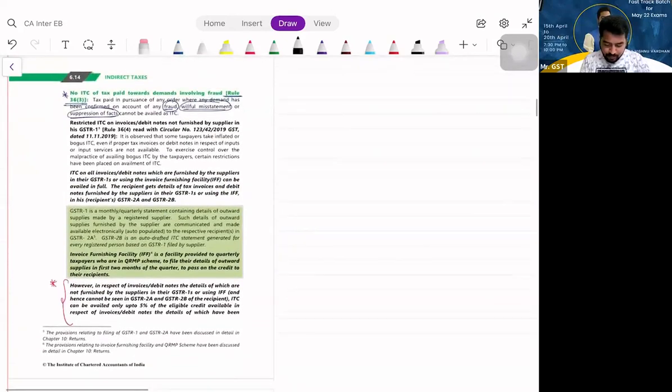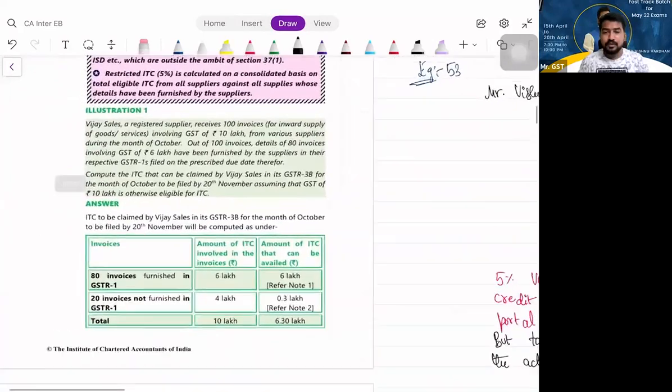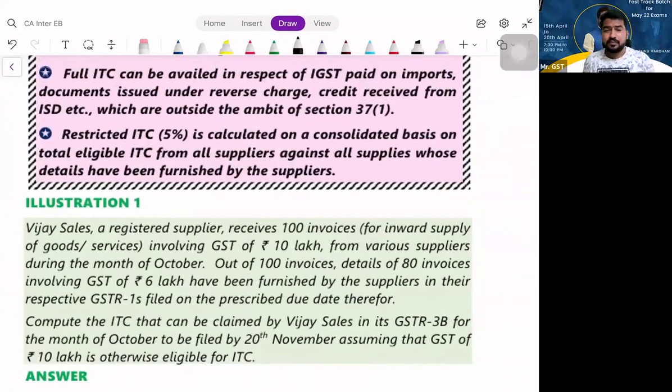Look at this illustration one and tell me the answer. Look at the screen, not your study material or anything. Look at the screen. Tell me your answer. So simple. One second. Listen, you should compare two things.